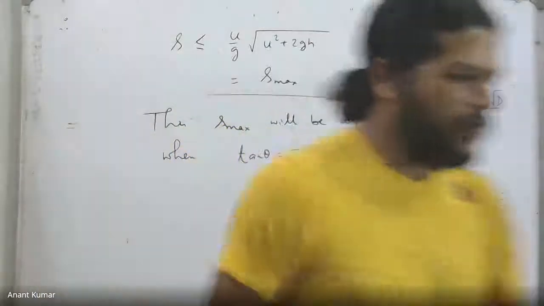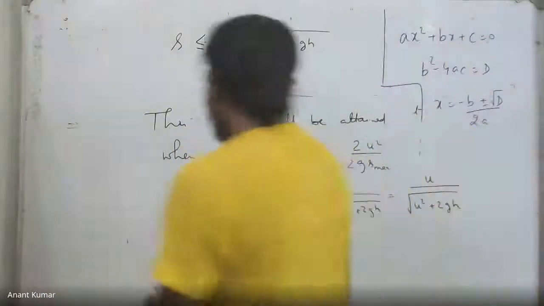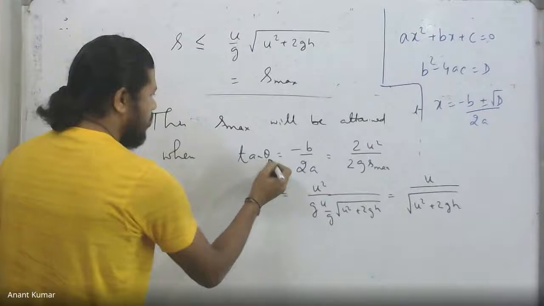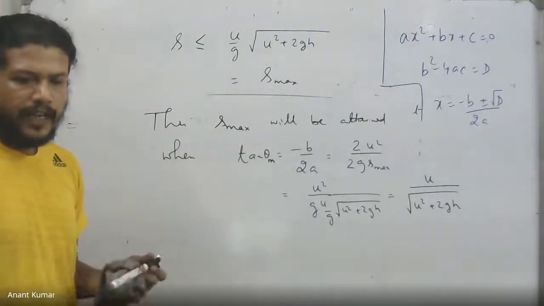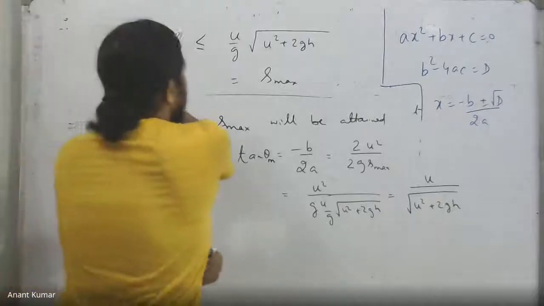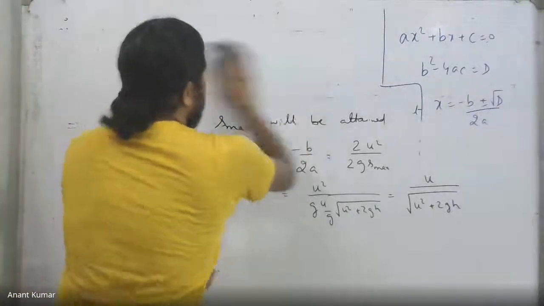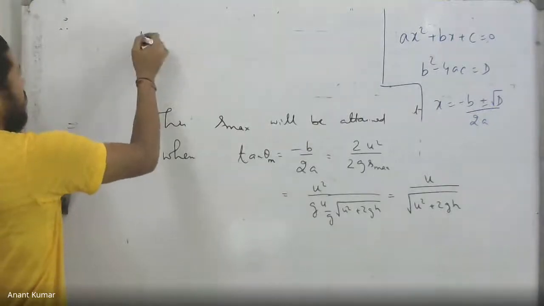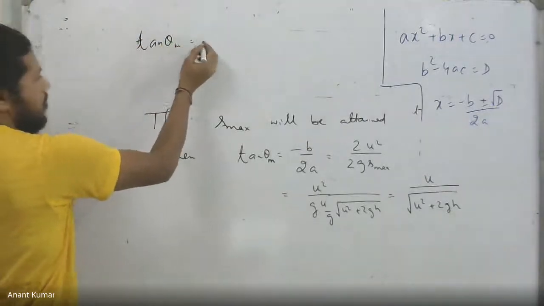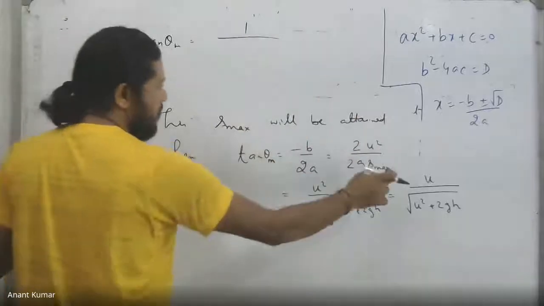You notice therefore this maximum angle is right on tan theta m, which implies looking at the maximum possible range angle actually. u by g into u square plus 2gh. If I just look at the corresponding tan theta m over here, I can just divide by u.